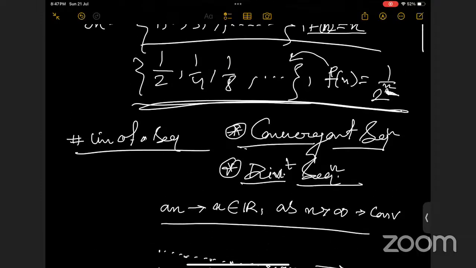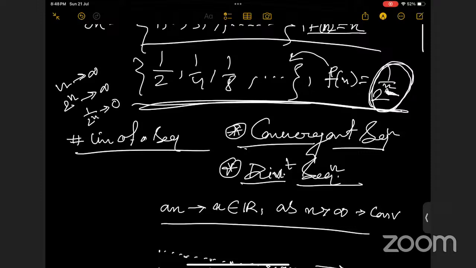You can consider this example, right? In this example, when n tends to infinity, 2 to the power n will again tend to infinity, right? Yes, ma'am. So 1/2 to the power n will tend to 0. So this is an example of a convergent sequence.